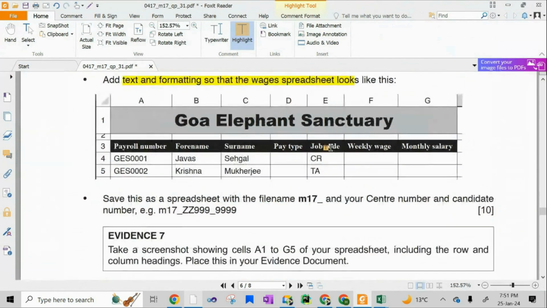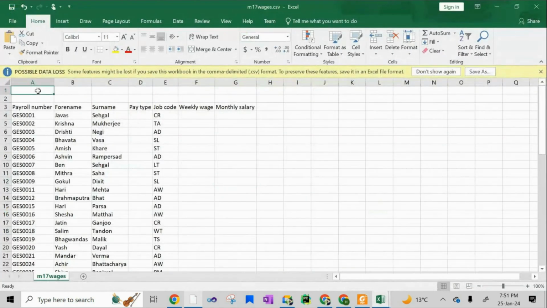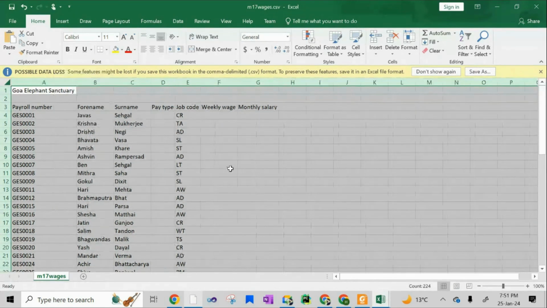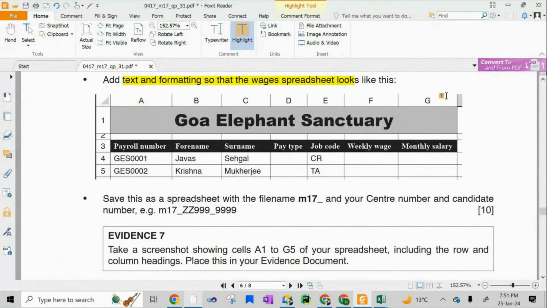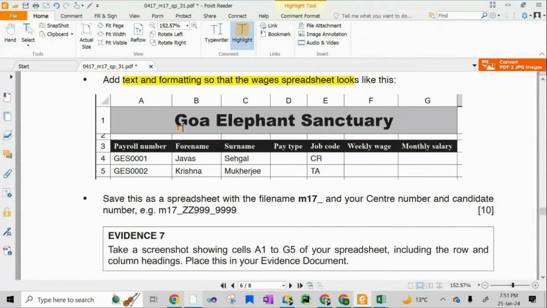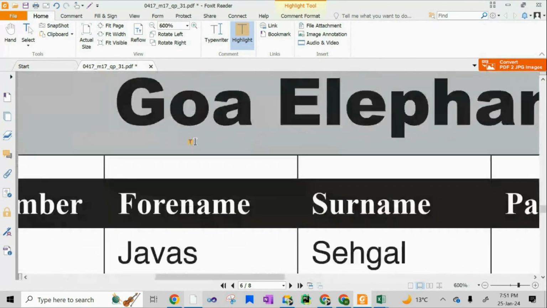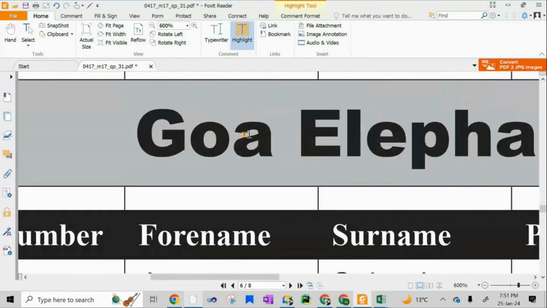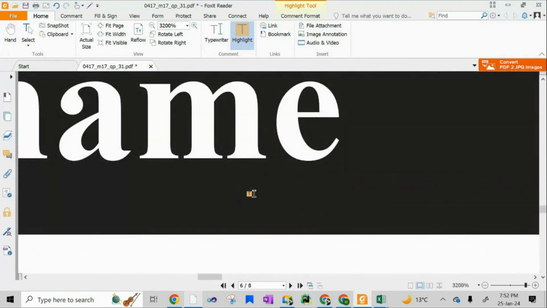All right, now this is important. First you have to write Goa Elephant Sanctuary. So I write here Goa Elephant Sanctuary. That is written, and I am going to realign my spreadsheet, where I can see cells A to G are merged and Goa Elephant Sanctuary is in the middle as well. A to G merge and center. I can also see that the font has soft edges, while the font below has sharp edges.